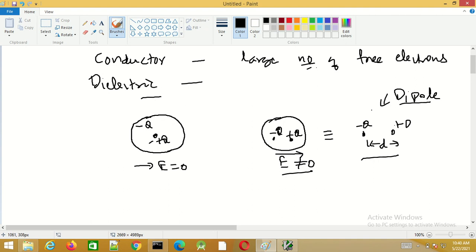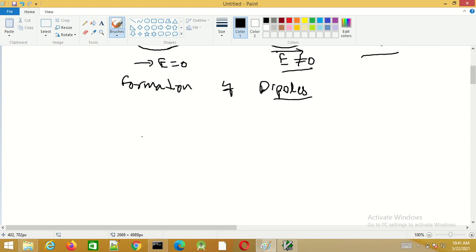In a dielectric, because of the strong atomic forces, the electrons will not be liberated from the atom, but there will be a relative shift between the center of the electron cloud and the positive charge. So this results in the formation of dipoles in a dielectric when an electric field is applied.